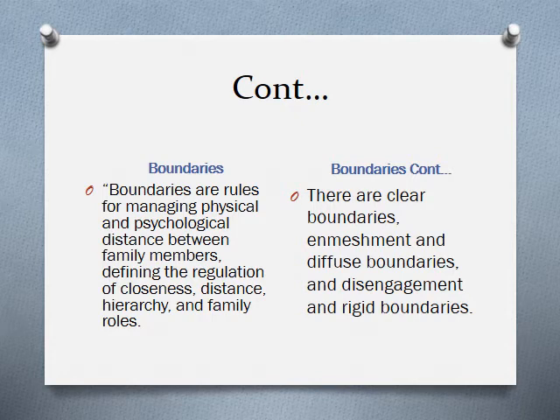Boundaries. Boundaries are rules for managing physical and psychological distance between family members, defining the regulation of closeness, distance, hierarchy, and family roles. There are clear boundaries, enmeshment and diffuse boundaries, and disengagement and rigid boundaries.